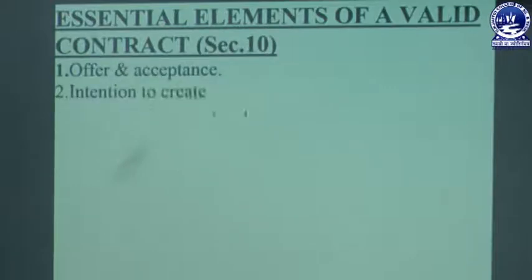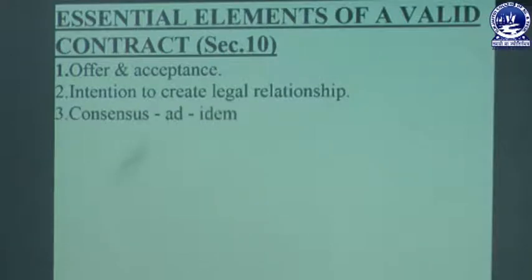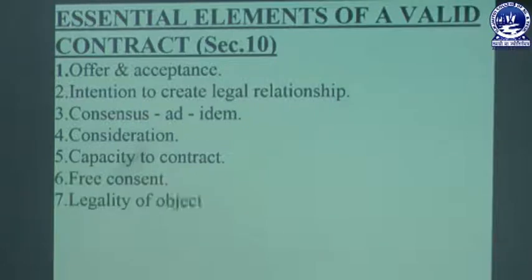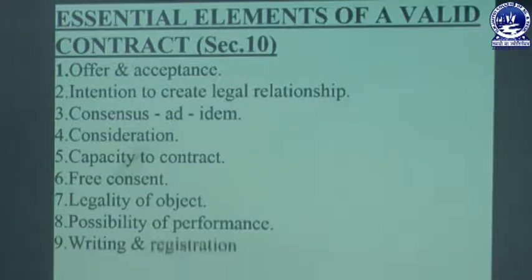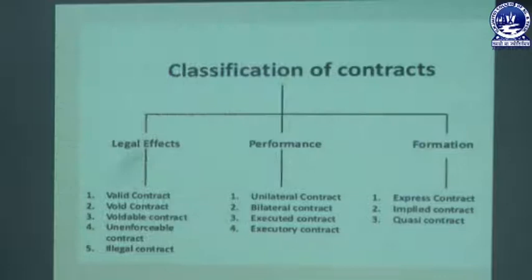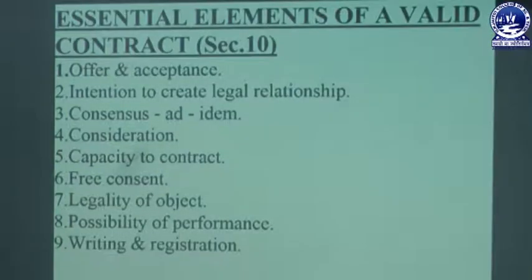So what are the essentials of a valid contract? The statement that all contracts are agreements, but all agreements are not contracts, is defined under section 10 of the Indian Contract Act 1872. The main essential elements of a valid contract are: first, offer and acceptance; second, intention to create legal relationship; third, consensus ad idem; then consideration, capacity to contract, free consent, legality of object, possibility of performance, writing and registration. One by one we will discuss everything relating to the elements of a valid contract.